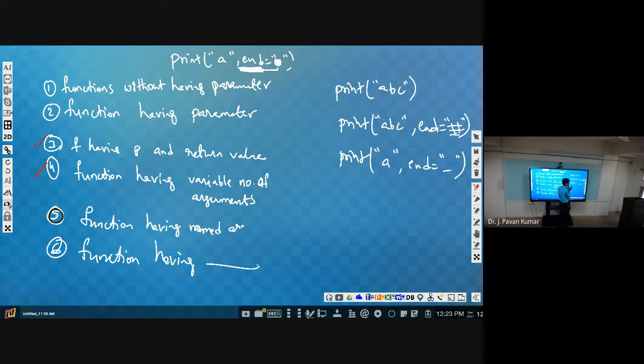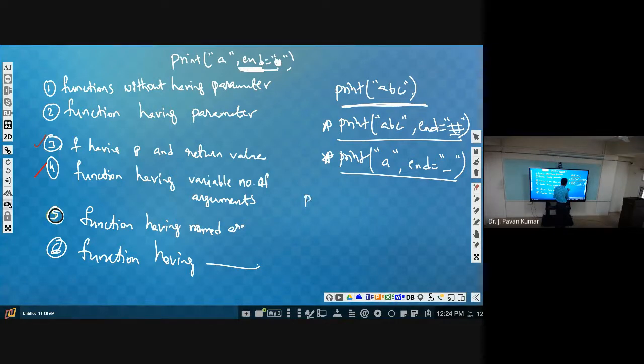Here you can understand one simple functionality. If you don't specify here, and here we are specifying, here also we are specifying, that's fine. Suppose you don't specify here, then what will happen? As we have discussed, it will place the cursor in the next line, it will end like that.